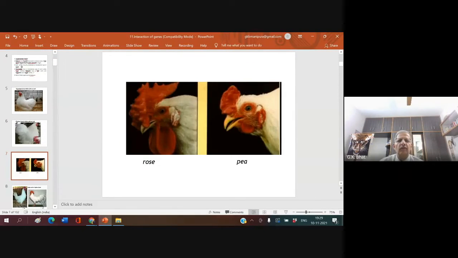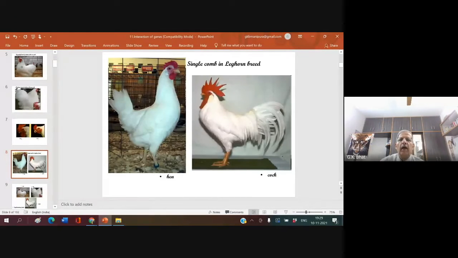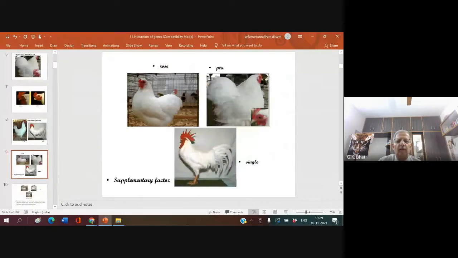Now, this is a rose comb, this is pea comb, and here you have single comb. Three comb patterns. What are they? Rose, pea and single. Now, I want you to arrange marriages between them.